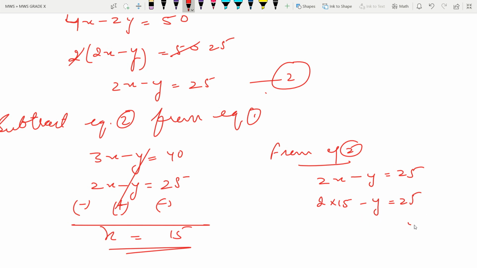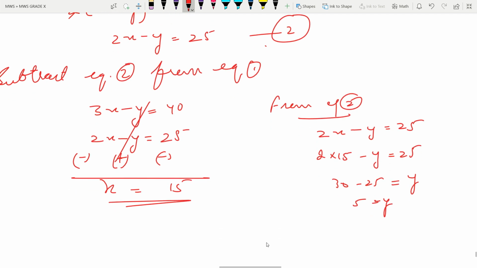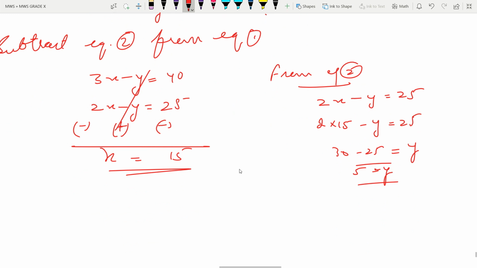So y you can take to that side positive, and there's 30, and 25 on this side negative. So 5 is equal to y. So the y value is 5. So the number of correct answers is 15 and the number of wrong answers is 5. So the total number of questions given in the test was the correct answers plus the wrong answers, which means 20 questions were there in all.